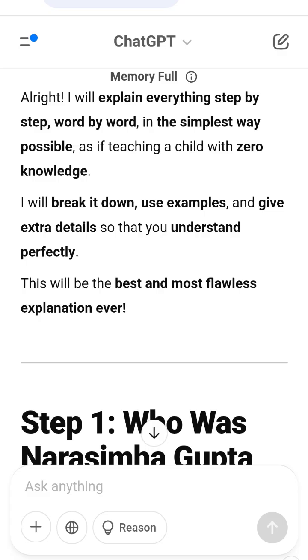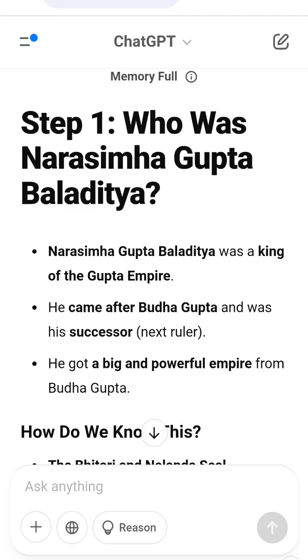2. Backside, reverse, shows a goddess Lakshmi sitting on a lotus. She holds a fillet, ribbon, and a lotus flower. The coin has the word Baladitya. Example, imagine a modern coin, like a rupee or dollar coin. The front side has the king's image and his name. The back side has a goddess Lakshmi with a lotus. This shows that Narasimha Gupta was the ruler and worshipped Hindu gods.